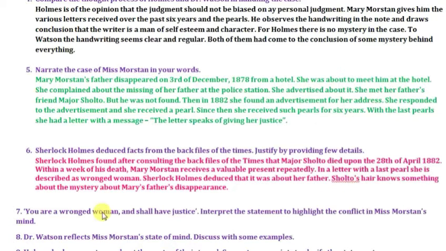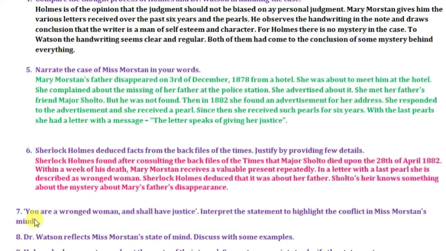Sholto's heir knows something about the mystery of Mary's father's disappearance. So one of Major Sholto's relatives, whoever that person was, knew about Mary's father's disappearance. Someone who's related with the Sholtos.